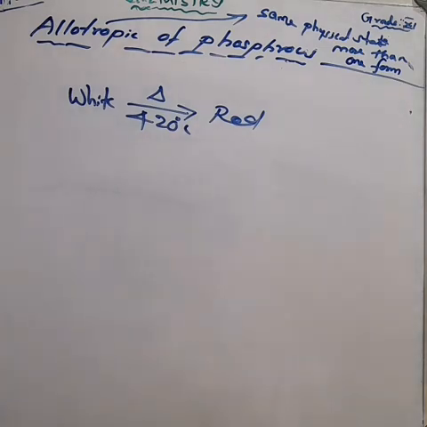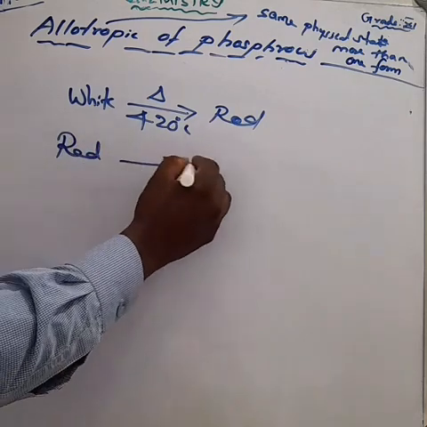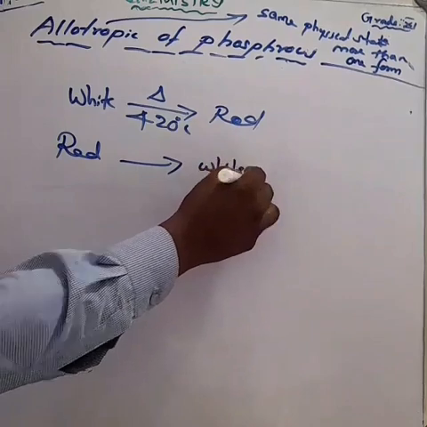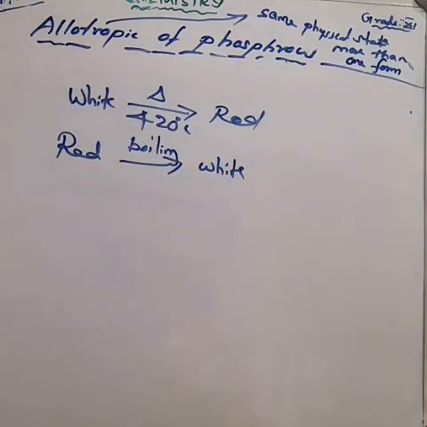It does not show phosphorescence. It also does not ignite at low temperature. Red phosphorus can be converted into white phosphorus by boiling. I already told you that. It is converted into white phosphorus by boiling in an inert atmosphere and condensing the vapor under water. This is about white phosphorus and red phosphorus.